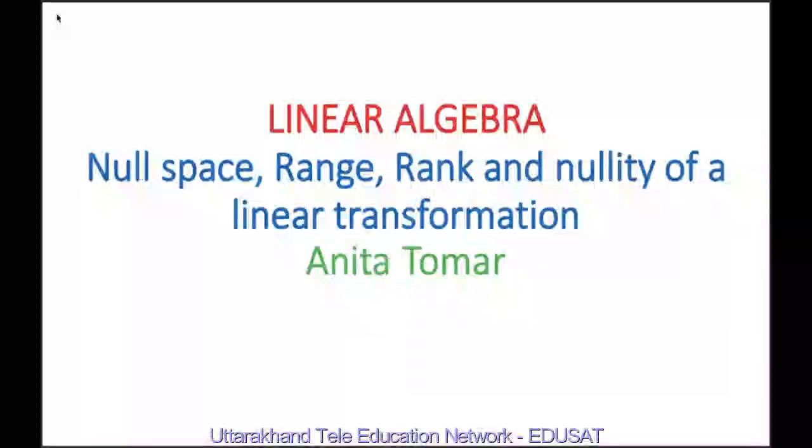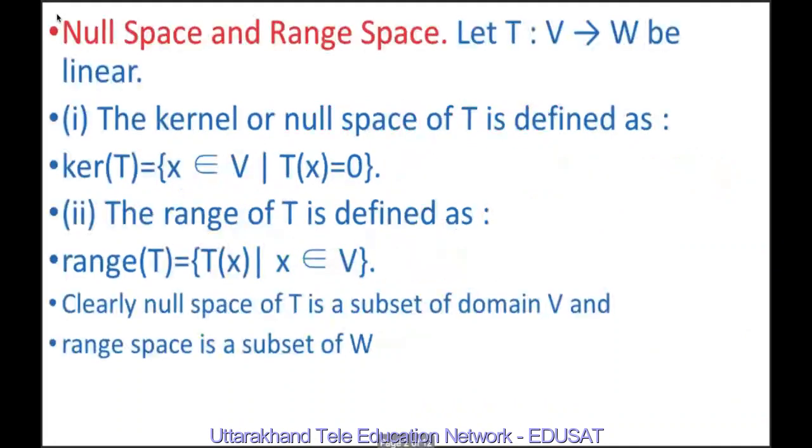Good morning. Today we will study null space, range space, rank, and nullity of a linear transformation. Let T be a linear mapping from a vector space V to a vector space W over the field F. Then the null space of T, or kernel of T, is defined as the set of all those vectors of the domain V which are mapped onto 0 of W, or whose T image is the 0 vector of W.